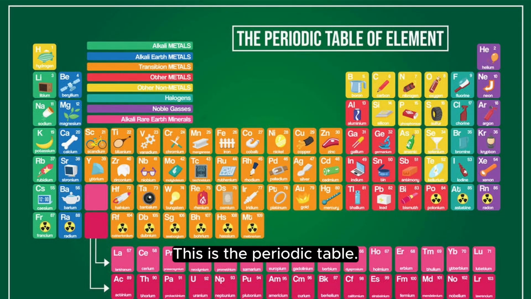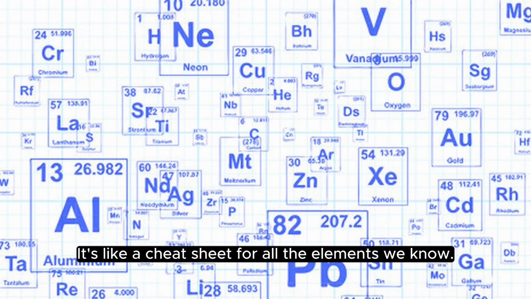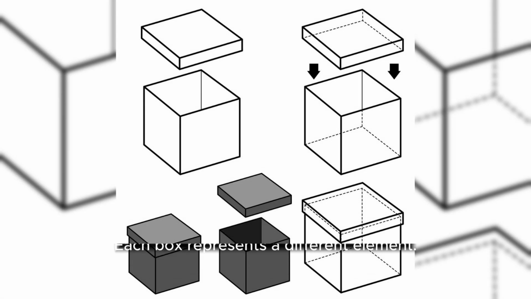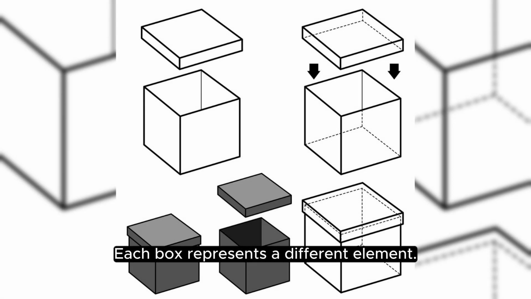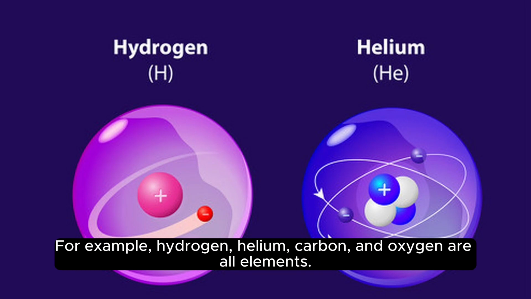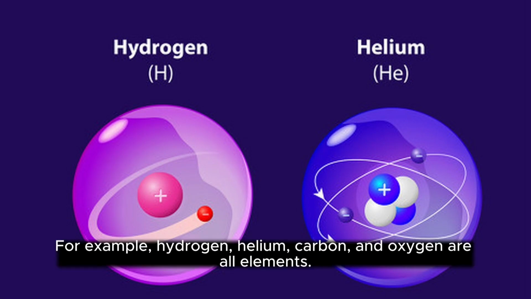This is the periodic table. It's like a cheat sheet for all the elements we know. Each box represents a different element. For example, hydrogen, helium, carbon, and oxygen are all elements.